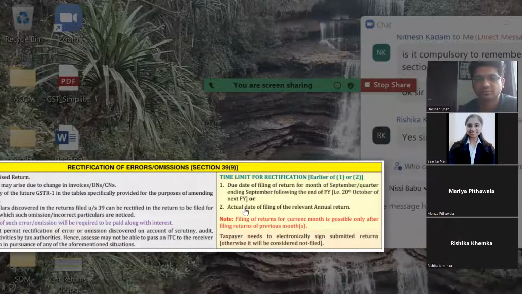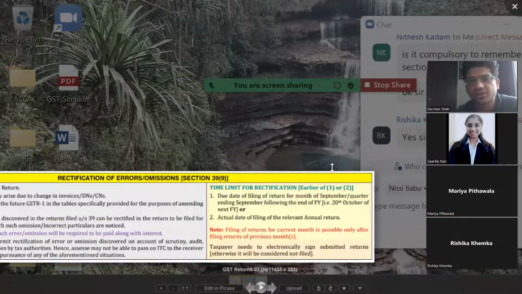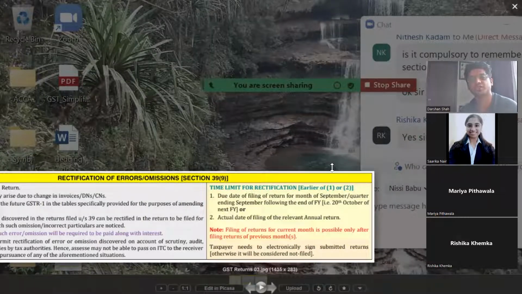Okay. Now the next doubt is, sir, if a composition scheme dealer becomes a normal registered person, then from next month he needs to file monthly returns. Yes, yes. If you are a composition scheme dealer and your turnover exceeds 1.5 crores, then you become a normal registered person, and now you have to start filing GSTR 1 to 3 instead of GSTR 4. Correct.